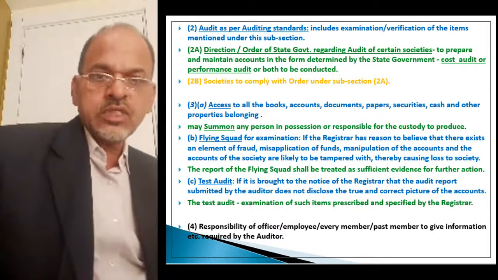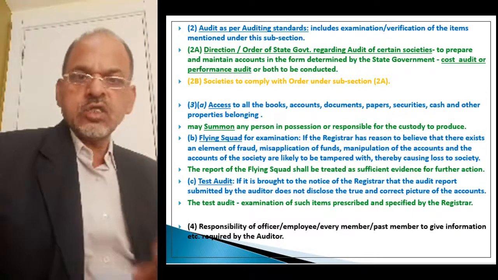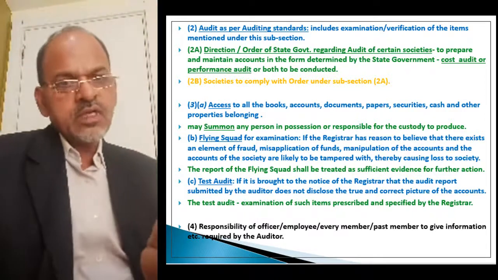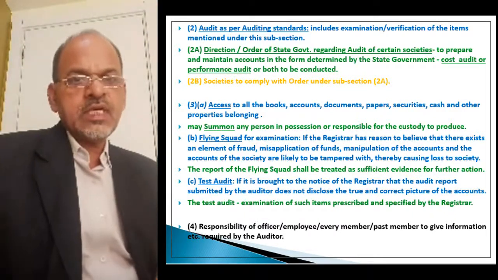So the auditor has the power to summon the person to be present and to provide information or to supply the books or documents, etc.